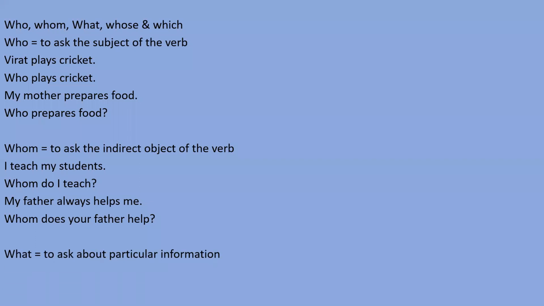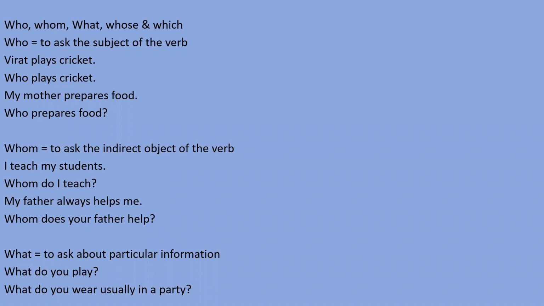Third, what. Dear students, we use what to ask about particular information. So when we want to know about particular information, we have to use the word what. Like, what do you play? In this, I want to know the name of the game which you play. Second, what do you wear usually in a party?